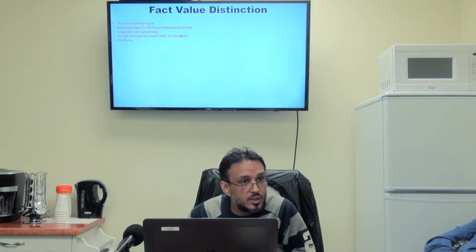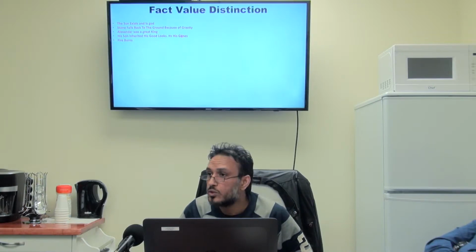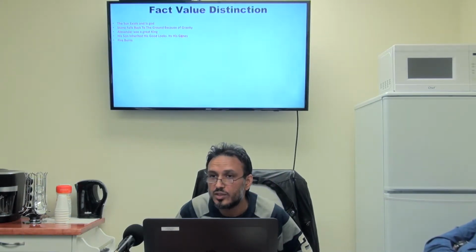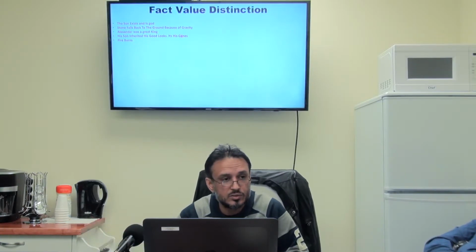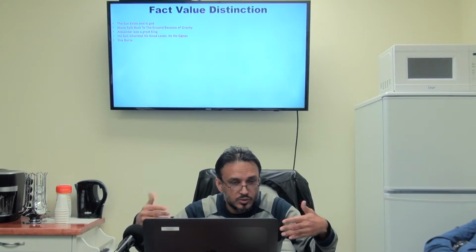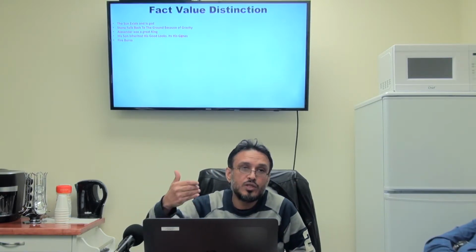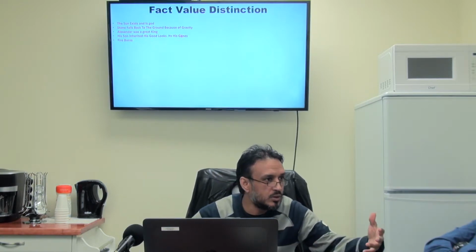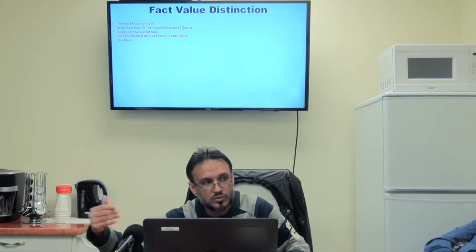The gene is a modern construct. What did Aristotle think about? How did Aristotle explain inheritance? I'm not going into the details about it. I'm just asking you to think about how, 4,000 years ago, when the concept of genes did not exist, how did people explain inheritance?